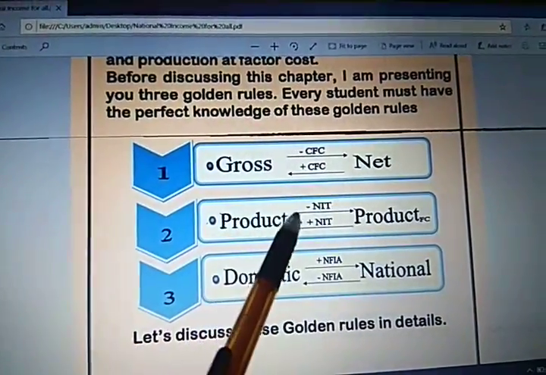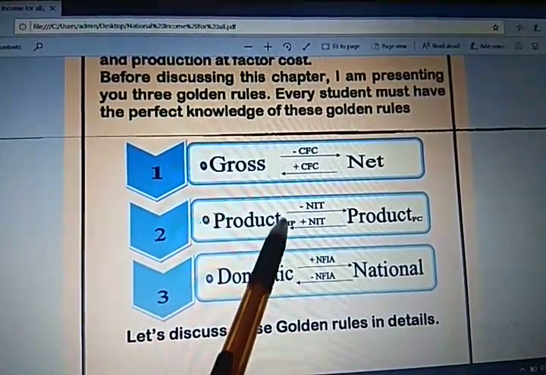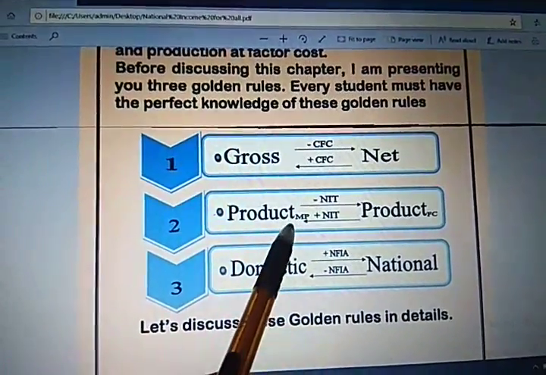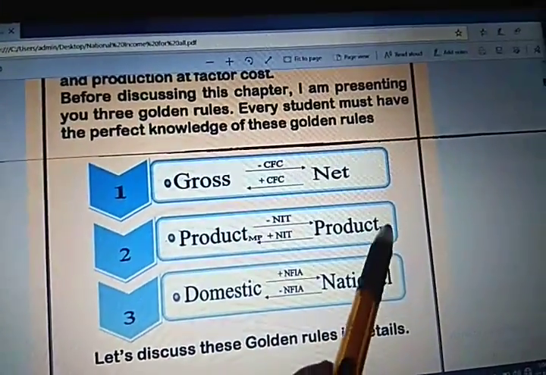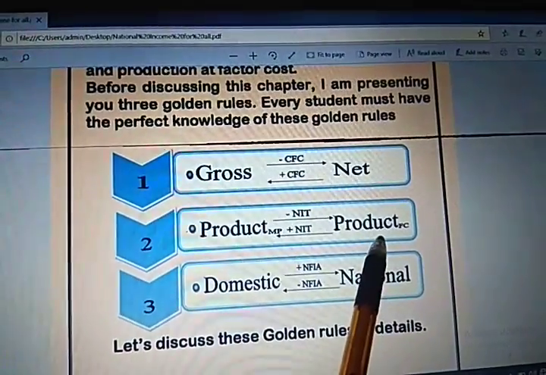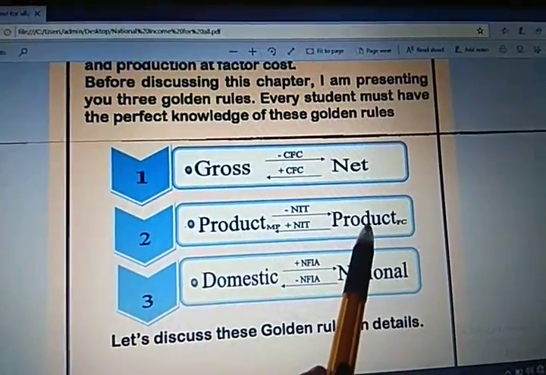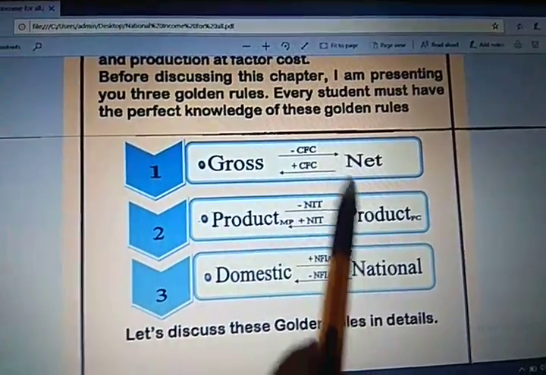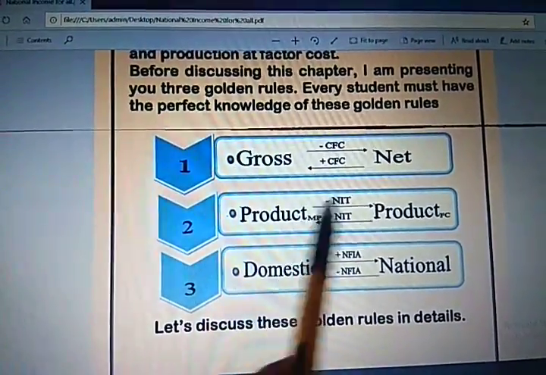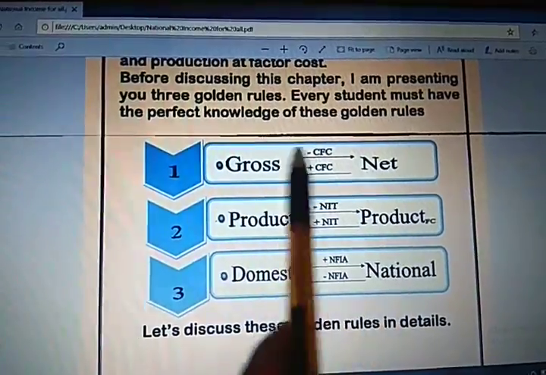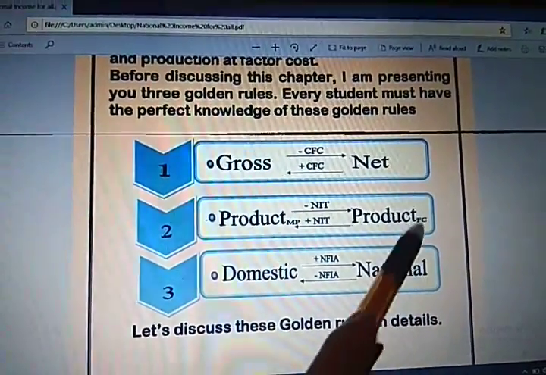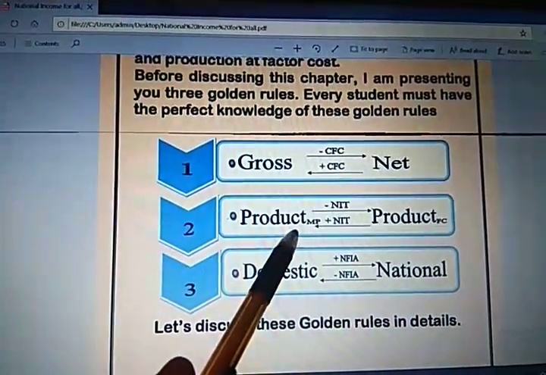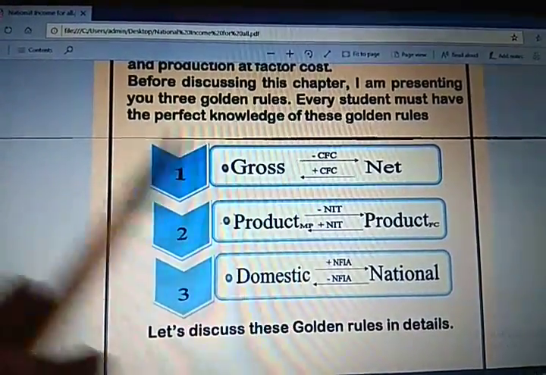Market price is the price at which you purchase goods and services, which means it includes the tax. And factor cost is the cost which includes the cost of factors of production, that is land, labor, capital, and entrepreneur. So it does not include tax. In market price, the tax is included; in factor cost, it is not included. So from market price to factor cost, you are going to subtract net indirect tax, and from factor cost to market price, you have to add net indirect tax.